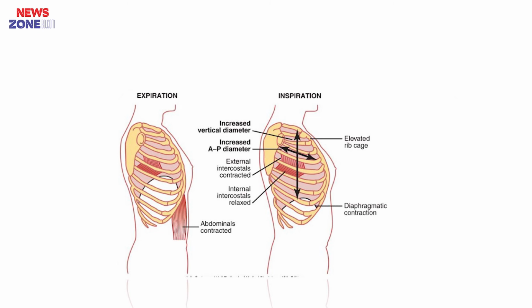Now we are going to discuss the basic mechanism of respiration. Downward and upward movement of the diaphragm lengthens or shortens the chest cavity, and elevation and depression of the ribs increase and decrease the anteroposterior diameter of the chest cavity. This figure shows that the chest cavity has two diameters, the anteroposterior diameter and the vertical diameter.